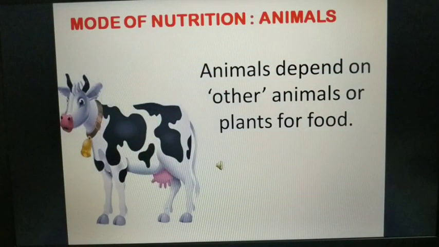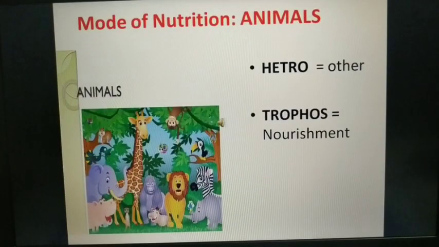Animals depend on other animals or plants for food. It is very natural, students. We cannot make our own food. We almost always depend on plants or other animals. Why do we always depend on plants or other animals? Because we are getting nourishment from others. We are getting nourishment from plants and other animals.